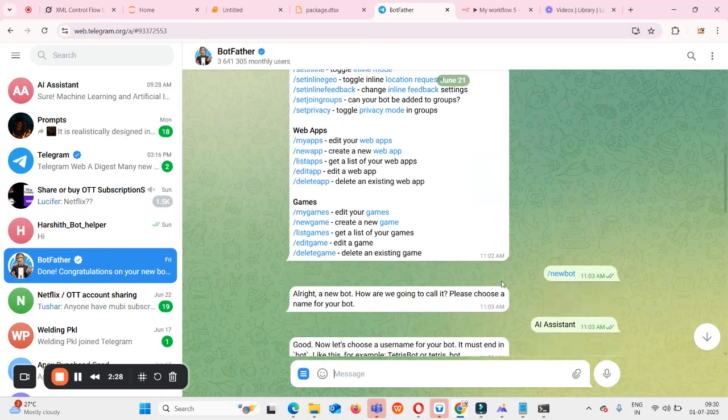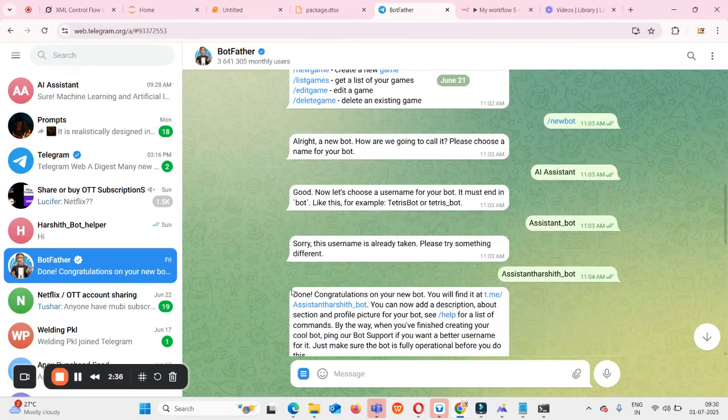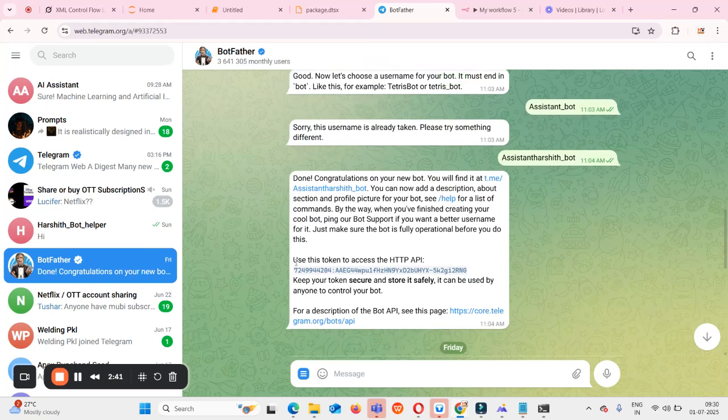After getting this message, you click on new bot, then follow the instructions given by the bot and give the names accordingly. If you follow those details, you can automatically create a new bot and get an access token for that bot. That is nothing but this token. Clearly remember or copy this token, or come back to Telegram whenever you need it, because only using that access token can we connect our Telegram bot to our n8n automation flow. You can go to this bot by clicking on this link.